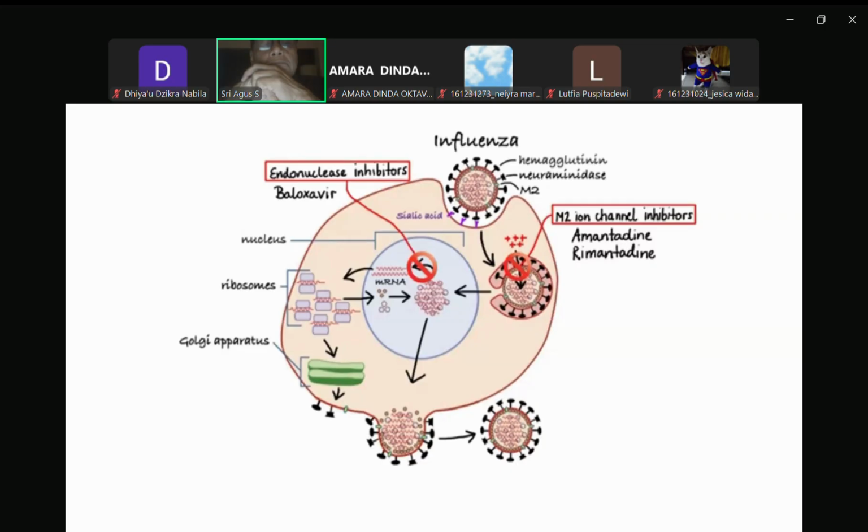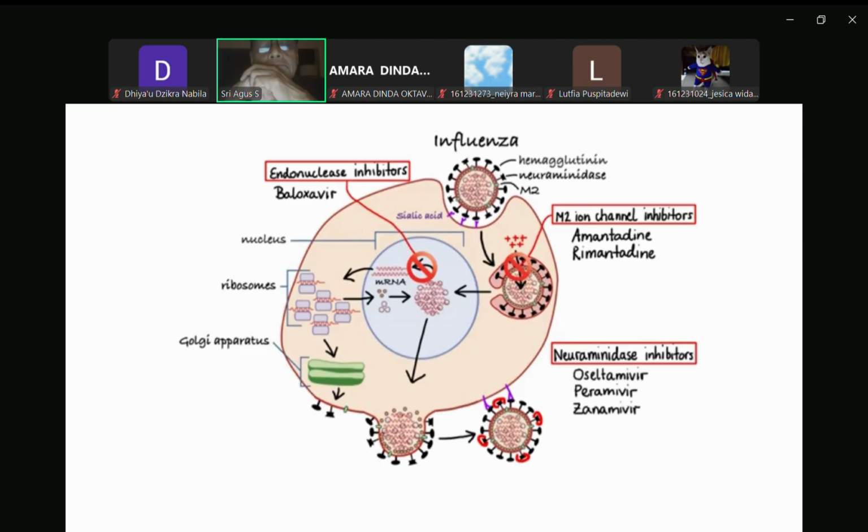Finally, moving on to the third class of influenza drugs, that is neuraminidase inhibitors. The agents in this class exert their antiviral activity by inhibiting the viral neuraminidase enzyme found on the surface of the viral particle. Without active neuraminidase, the virus is unable to cleave sialic acid and unable to escape from the cell. Drugs that belong to this class include oseltamivir, peramivir, and zanamivir.